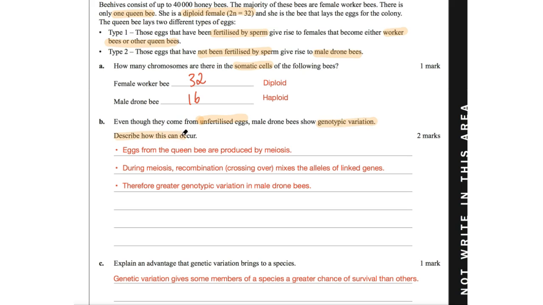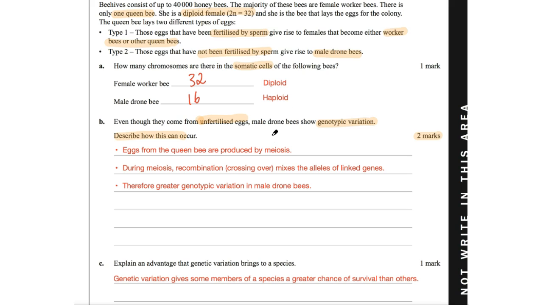And we want to describe how this occurs. I take note that there are 2 marks here. Now the big thing here, we know genotypic variation arises really from 2 things, which is 1, mutation, which we know gives rise to new alleles. And then we have recombination, or genetic crossover, which occurs during meiosis, specifically prophase 1. So you could really choose 2 ways to go about this. You could look at mutation, and that new alleles are derived and then passed on to subsequent generations, or we could just look at crossing over, which is recombination. That's what I'm going to look for.